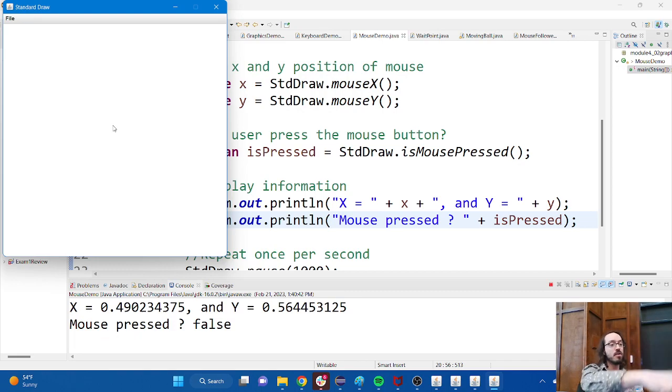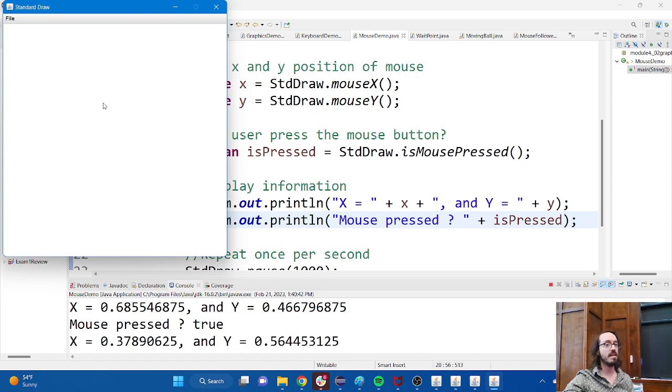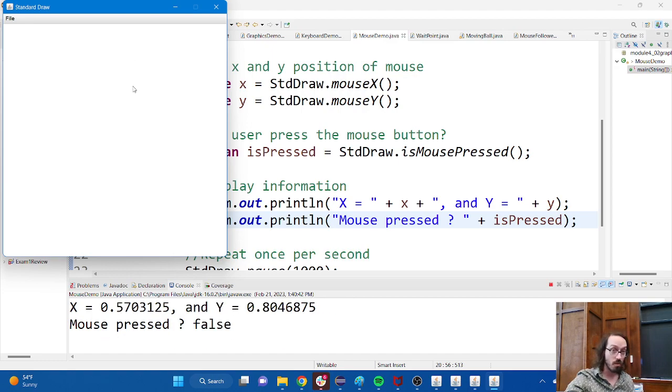Like, is my finger currently on it, pushing the button down? And so you'll see that it's been false the entire time, but as soon as I put my finger on the mouse and hold it, I can keep moving the mouse around if I want to, but as long as my finger stays on the button, it'll tell me that the mouse button is pressed, and as soon as I let it go, it'll switch back and tell me that it's not.